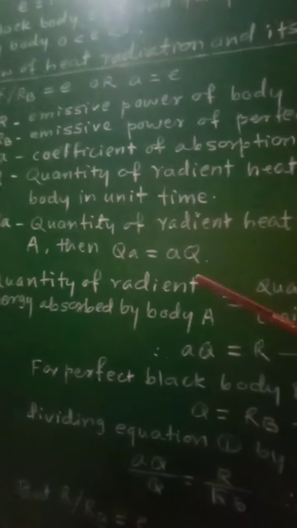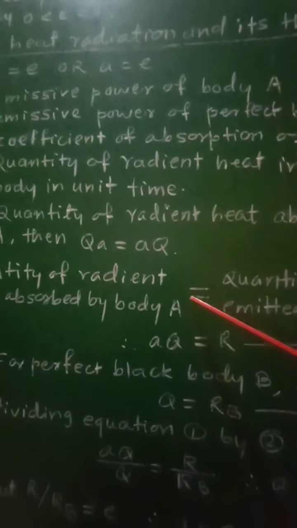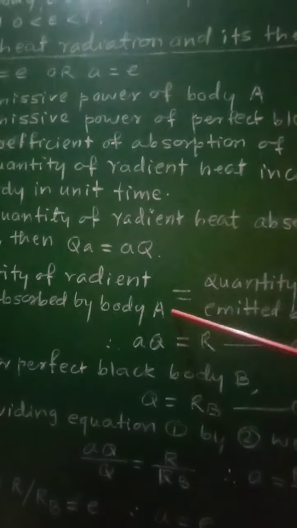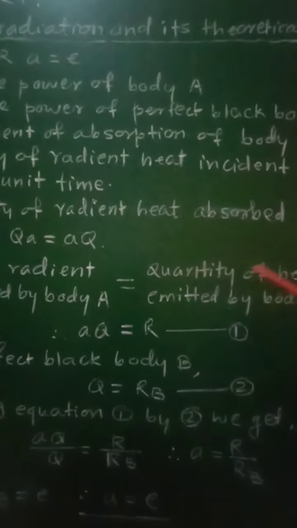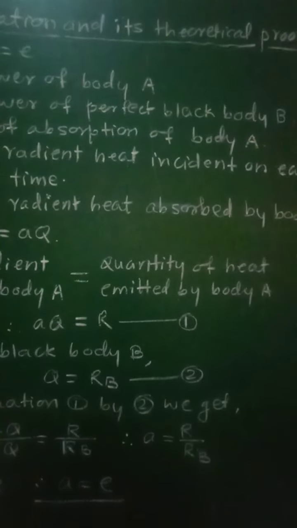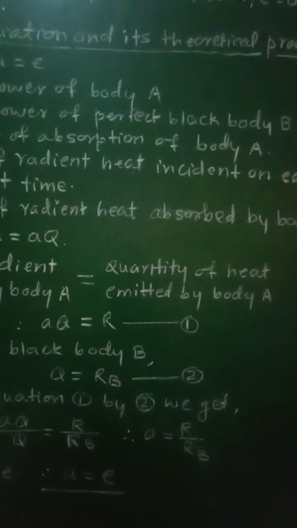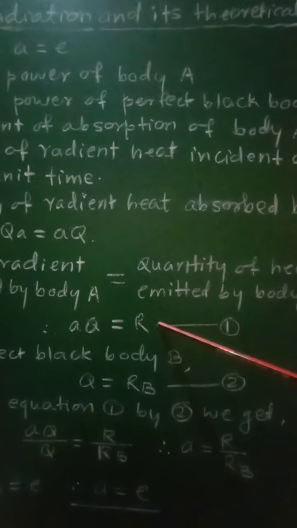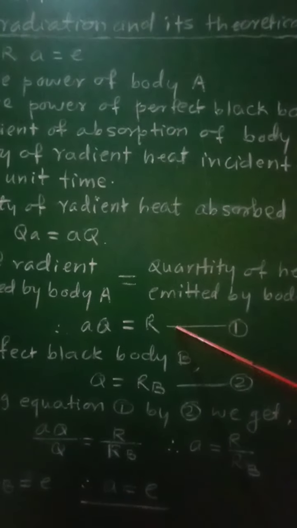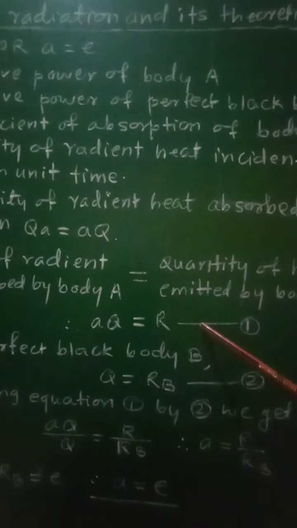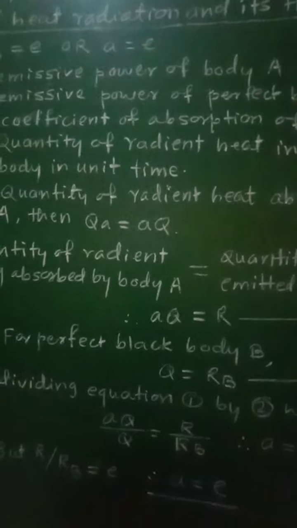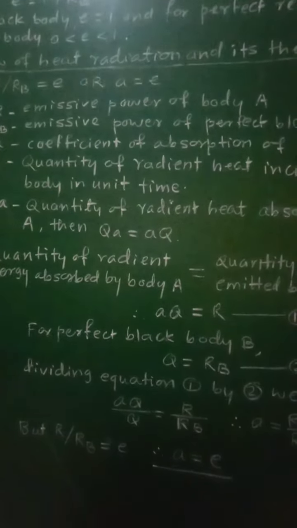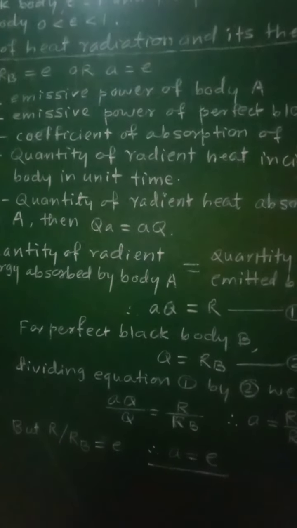The quantity of radiant energy absorbed by body A is equal to aQ. That will be equal to the quantity of radiant energy emitted by that body per unit time, which is nothing but the emissive power of body A. Therefore aQ is equal to R, equation number 1. Similarly, we apply the same for body B, the perfect black body.